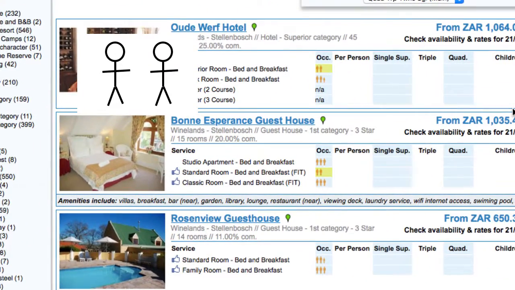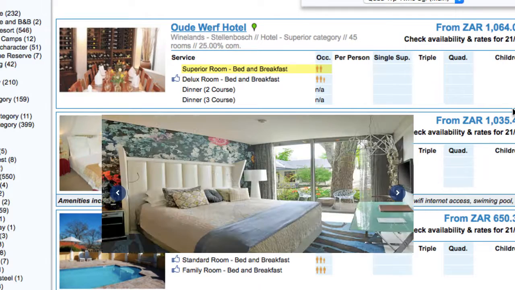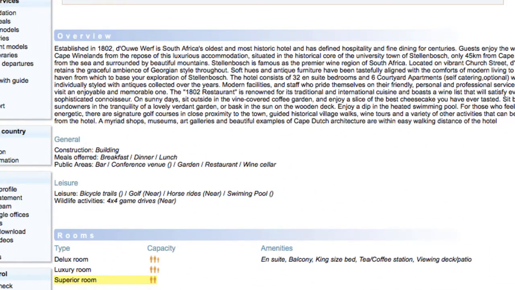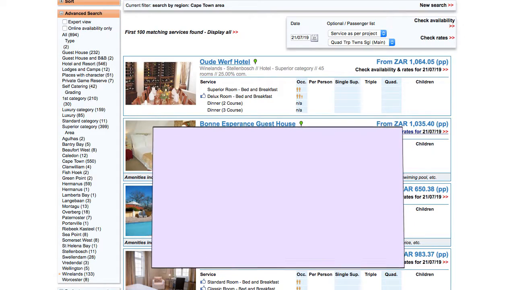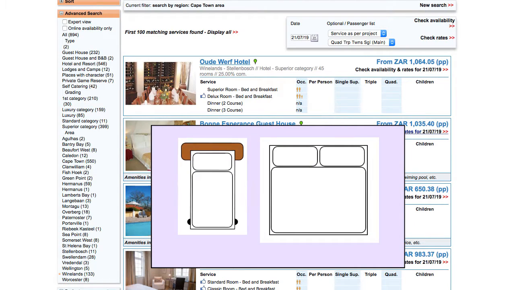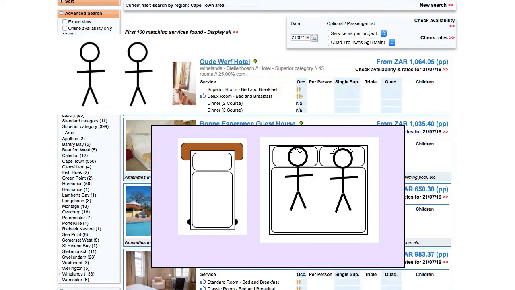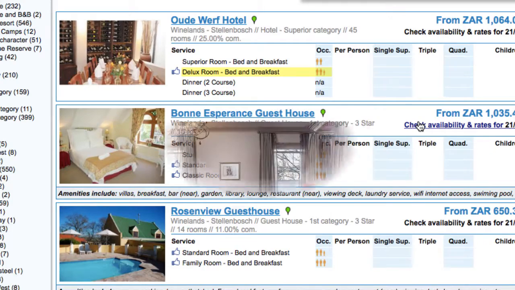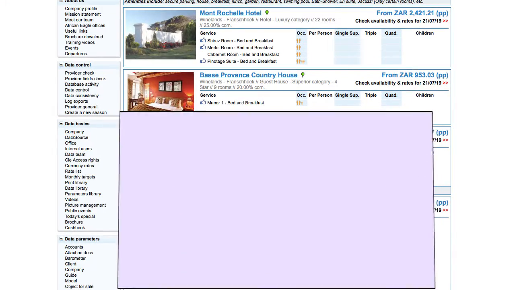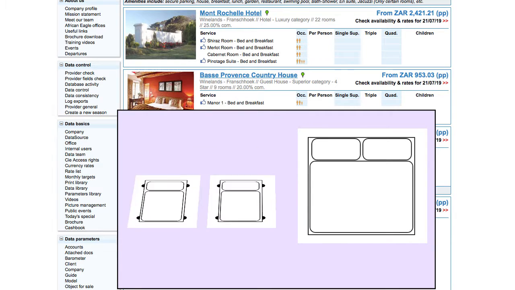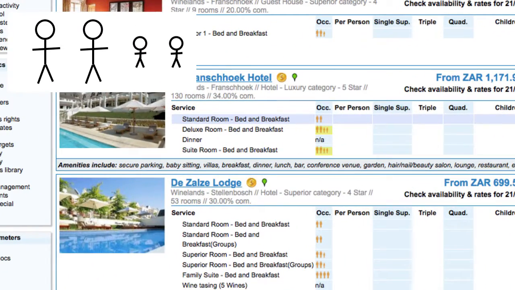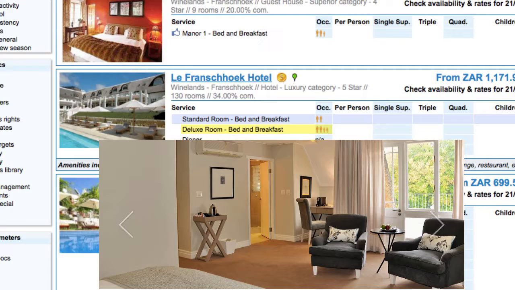In the search engine and provider's details page, this is represented by the icon 2 adults. For example, Eau de Werf Hotel, superior room. A slightly bigger room might have space for an additional single sleeper couch, in which case the provider will define the room capacity as 2 adults plus 1 child, represented by the icon 2 adults, 1 child. For example, Eau de Werf Hotel Deluxe Room. In a larger room, there may be space for a double sleeper couch or 2 camp beds. The provider will define the capacity as 2 adults and 2 children, represented by the icon 2 adults, 2 children. For example, Le Franschhoek Deluxe Room.